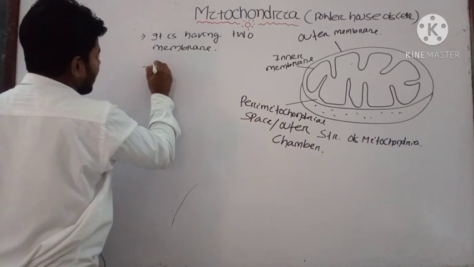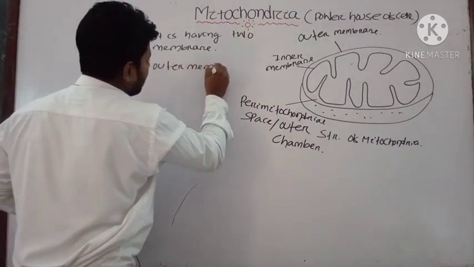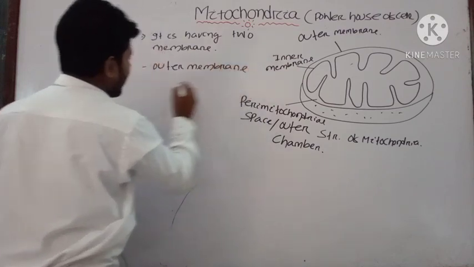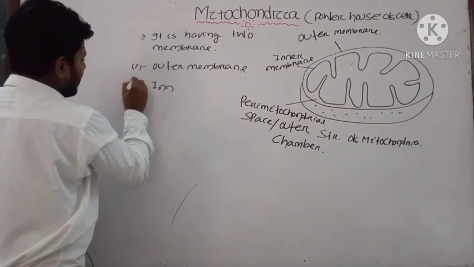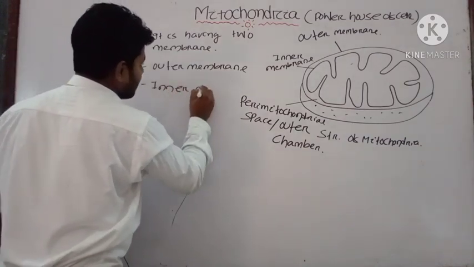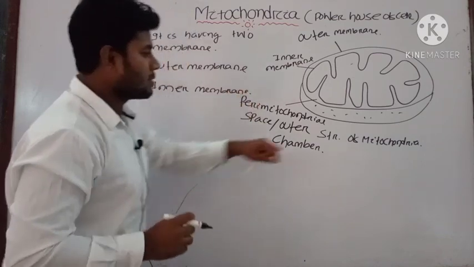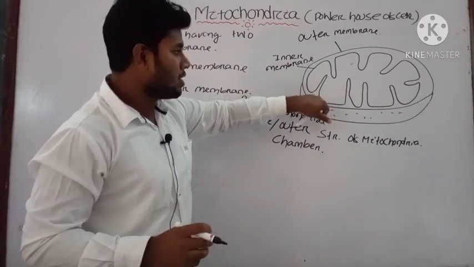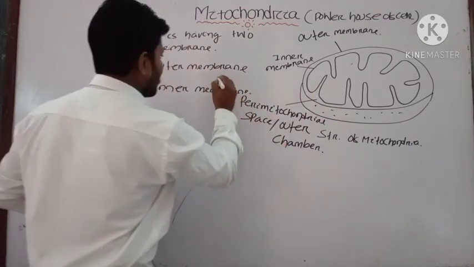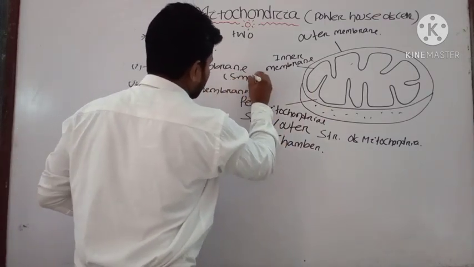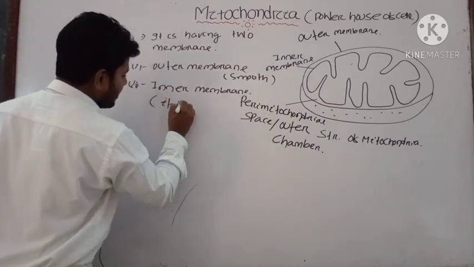One is your outer membrane and second one is your inner membrane. Here you can see the outer membrane is very smooth, but the inner membrane is folded, or it is folded inward.